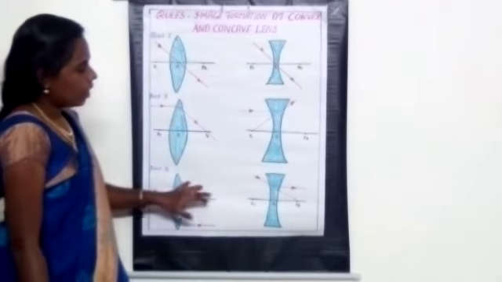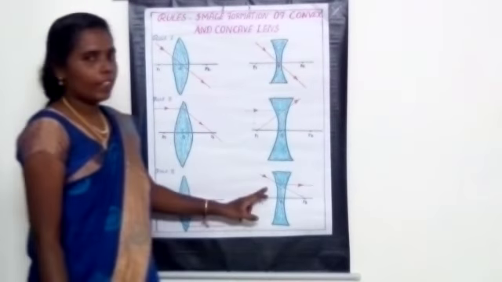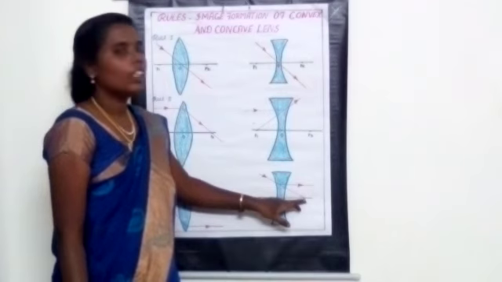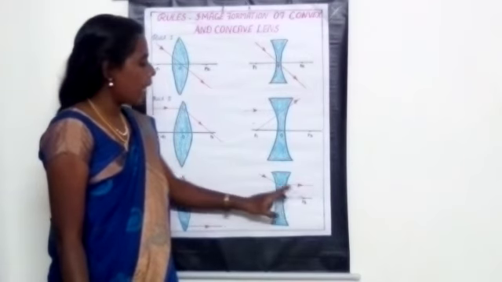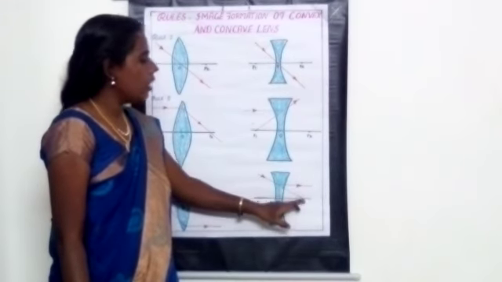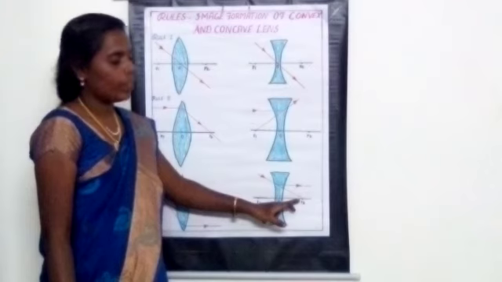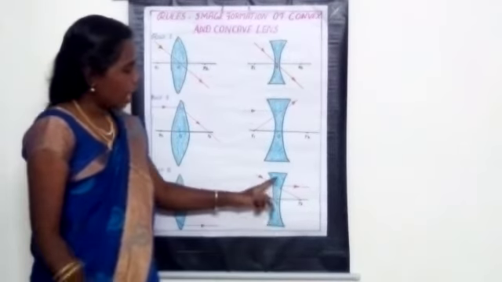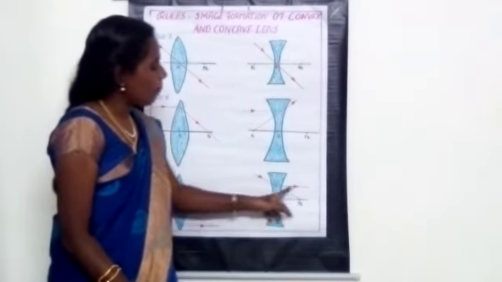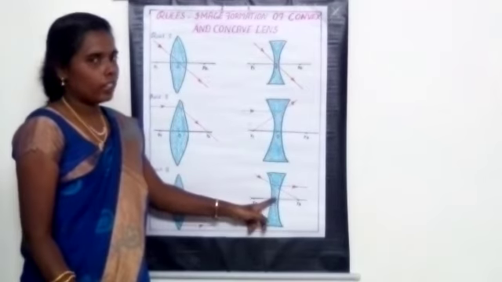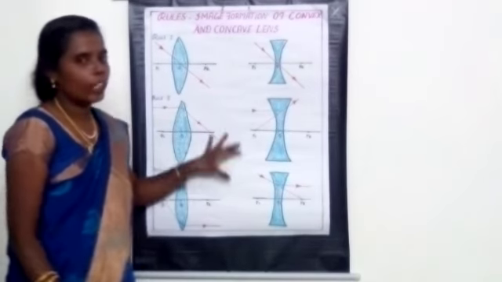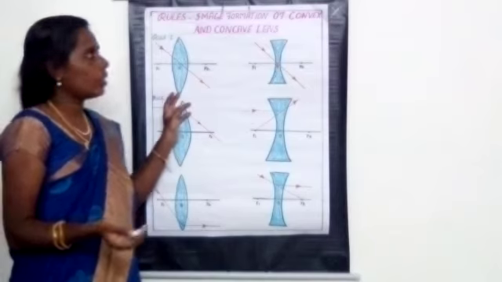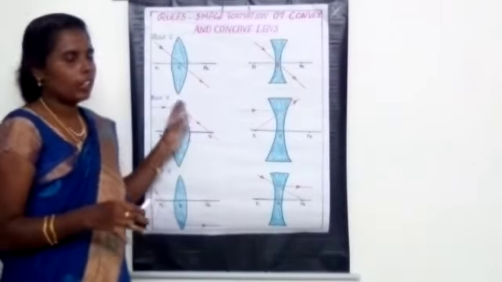Convex lens. Then for the concave lens, the third rule: when the ray of light is directed towards the principal focus, after refraction it will be parallel to the principal axis. If you know these three rules, we can identify the image formation. In the next portion we are going to learn how the image is formed.